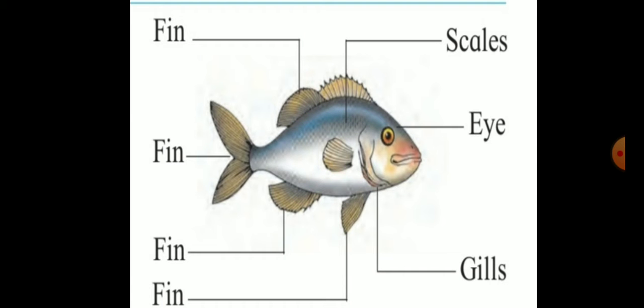Now, these are the animals that live in water. These animals are called aquatic animals. So there are many different kinds of fish. They live in water. Fish have fins. They use their fins to move in water. There are scales on a fish's body. A fish has gills behind its eyes. Fish use their gills to breathe in water.